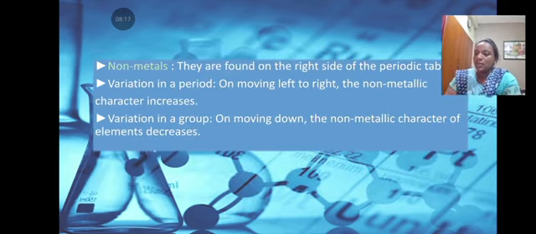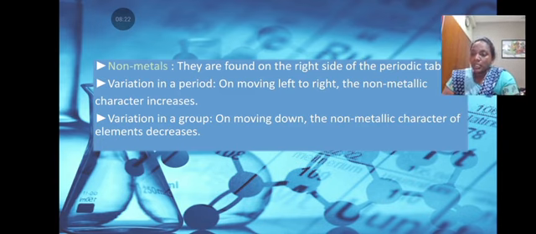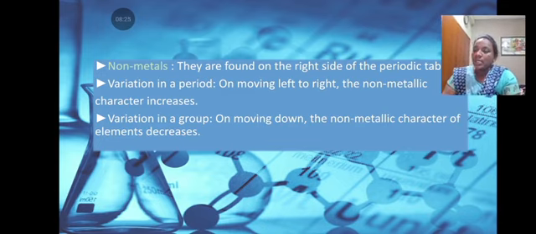Now we are going to see about the non-metals. They are found on the right side of the periodic table. Variation in a period. On moving left to right, the non-metallic character increases. Variation in a group. On moving down, the non-metallic character of elements decreases.